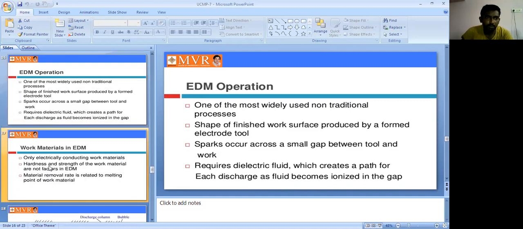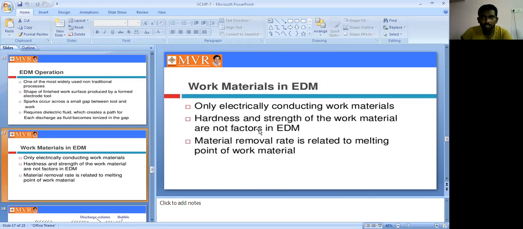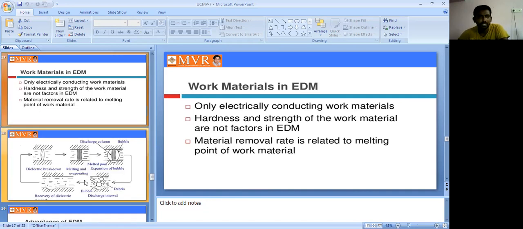Next, what are the work materials in EDM? Only electrically conductive work materials can be used here. Hardness and strength of the work material are not factors in EDM. The material removal rate is related to the melting point of the work material. So these are the work materials in EDM.